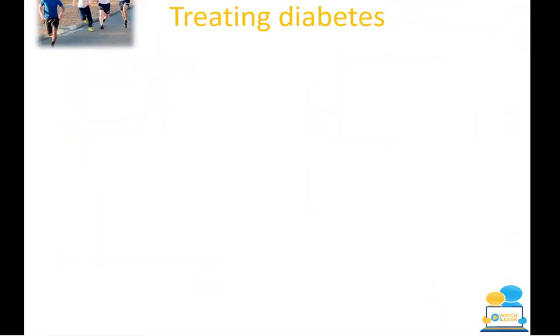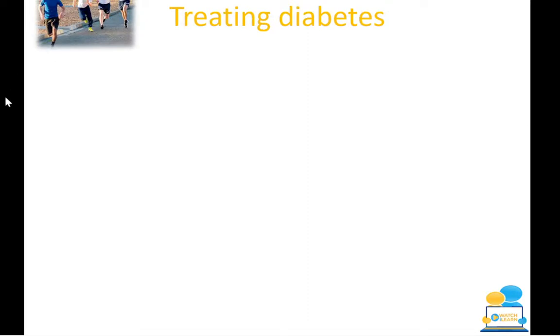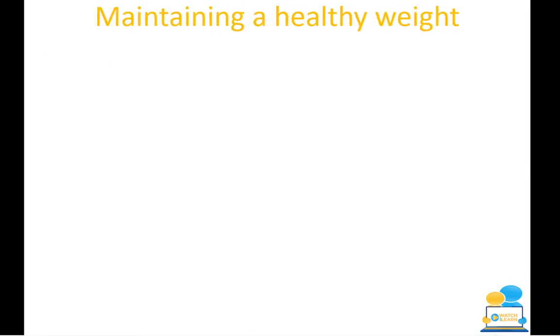So with obesity, you can have your diabetes here. We're looking at type 2 diabetes, which is acquired through potentially over-consuming food. Okay, so to treat it, you should reduce your energy consumption, so a low kilocalorie diet. When you're not eating too much food, it means that you're not putting on too much weight. You should increase your daily activity, so you should be getting out more, even if it's just walking the dog. It is going to help to treat diabetes, which is a symptom of obesity.